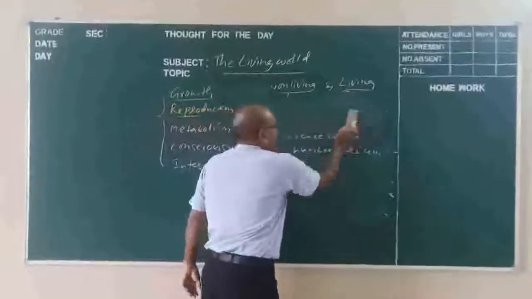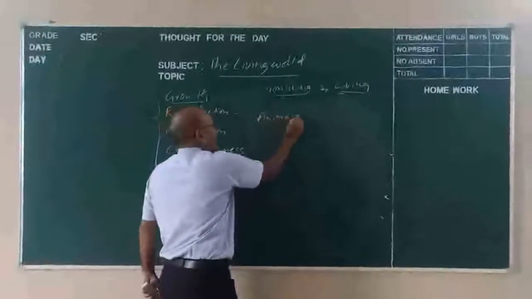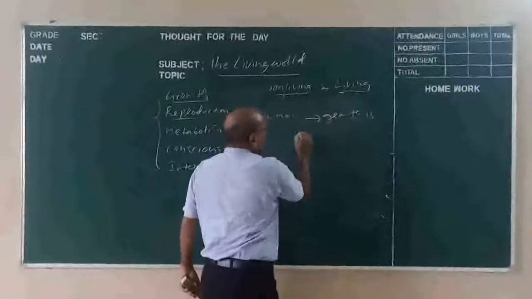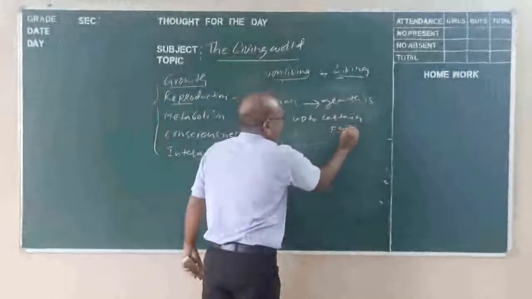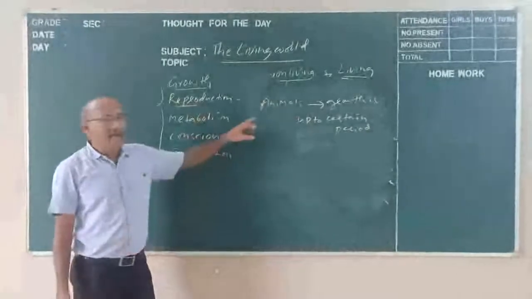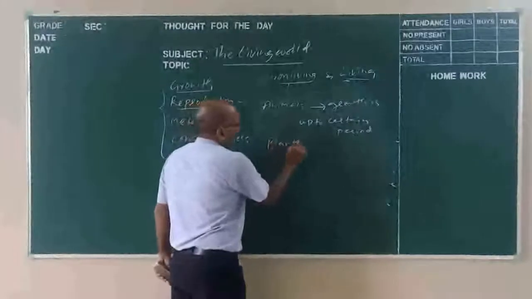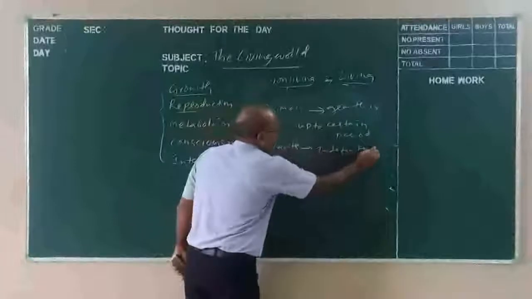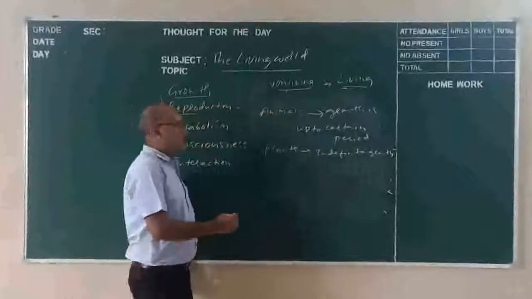For example, in the case of animals, the growth is limited. The growth occurs only up to a certain period in animals, whereas in the case of plants it is indefinite growth; in plants the growth is continuous.